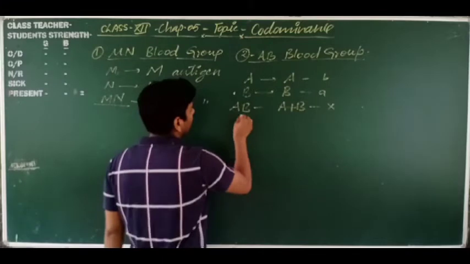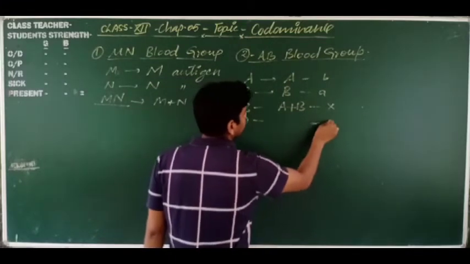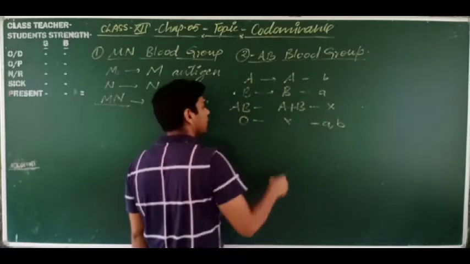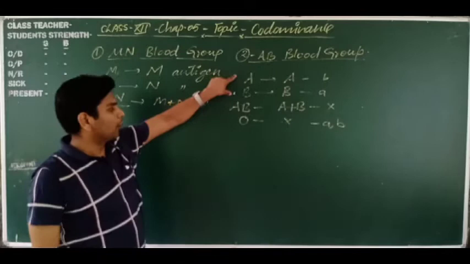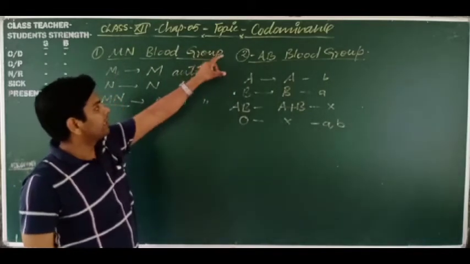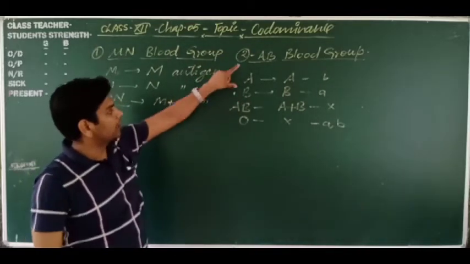The O blood group contains antibody A and B, but no antigen. These four blood groups were discovered by Landsteiner, but codominance is shown only by the AB blood group.